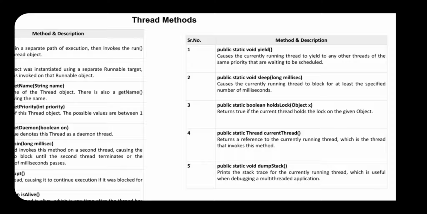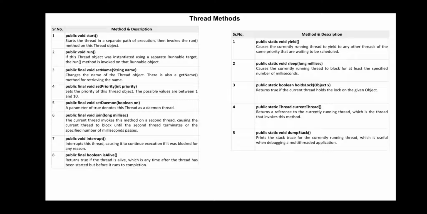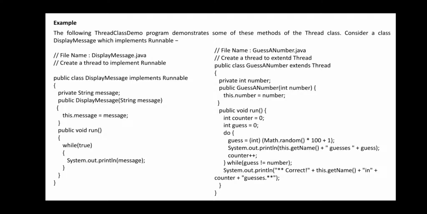Dump stack. Dump stack means storing the running threads and making the stack trace of all of those. We will be using dump stack for that. So these are the different 13 functions you can use with the Java thread class.